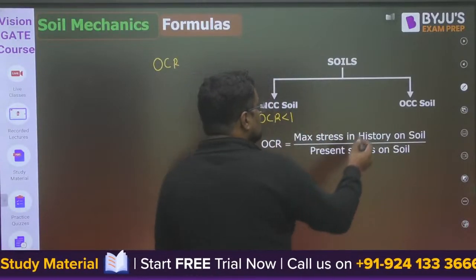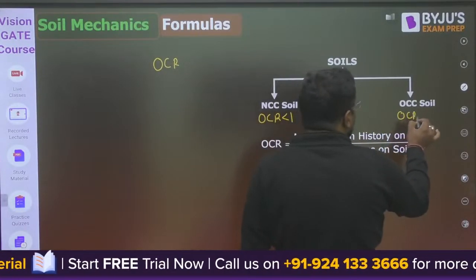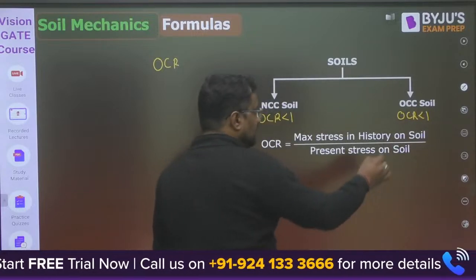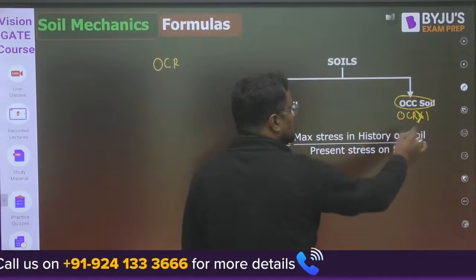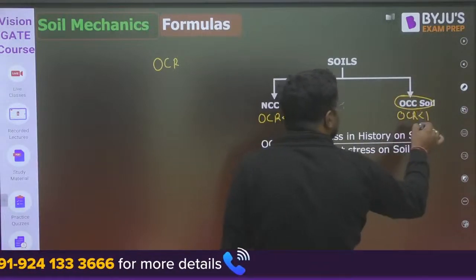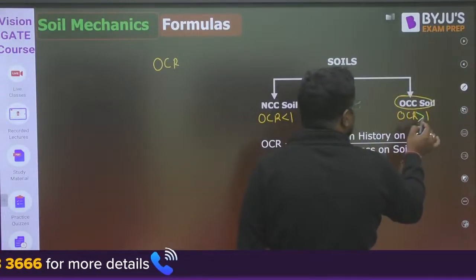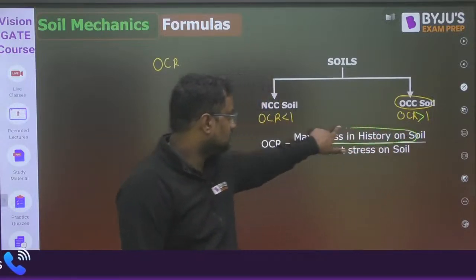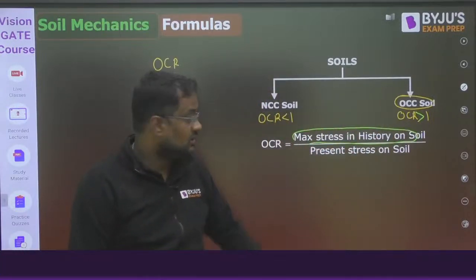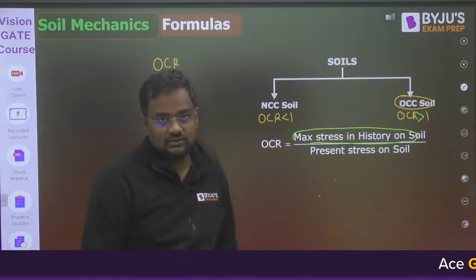And in OC soil, the OCR value is greater than 1. In over consolidated soil, the stress today is not much, but in the past the stress was maximum. Today the stress is less.